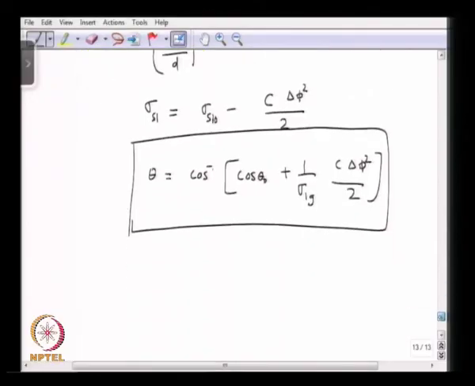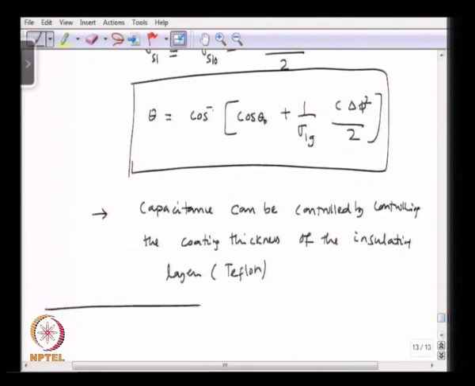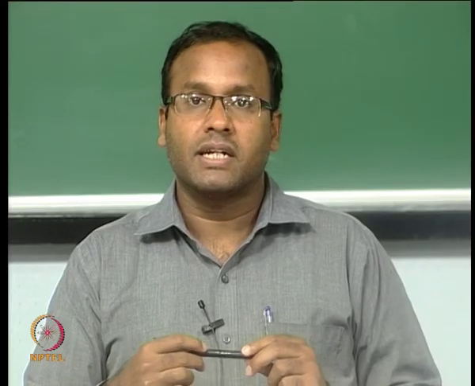So, here the capacitance can be controlled by controlling the coating thickness of the insulating layer, which could be for example Teflon. So, with that let us stop here.